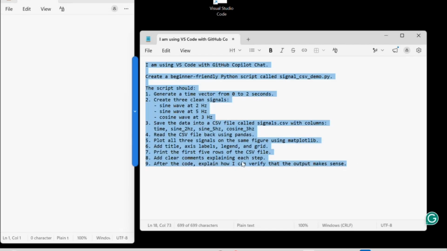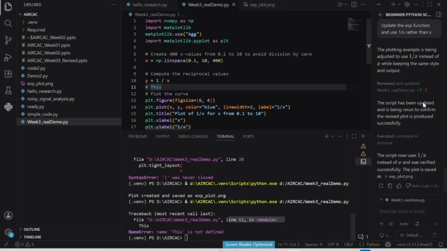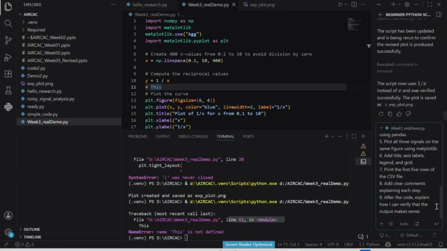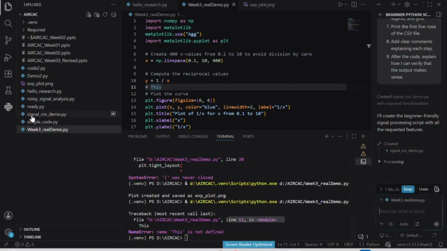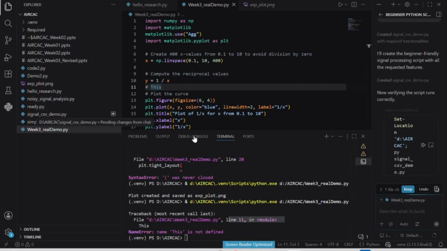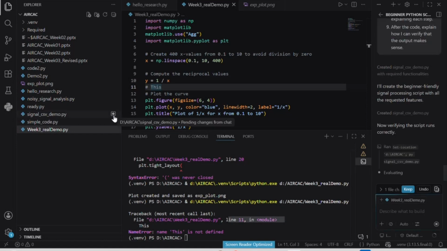the output makes sense. So this is a generalized example that will use all the features that we have here. Let me now paste this prompt here and click enter. These prompts, we can find them created here. We don't have the signal file here. What do we call this file? I forget. Yes, we created signal_csv_demo. It creates by itself, so this means that it is creating.